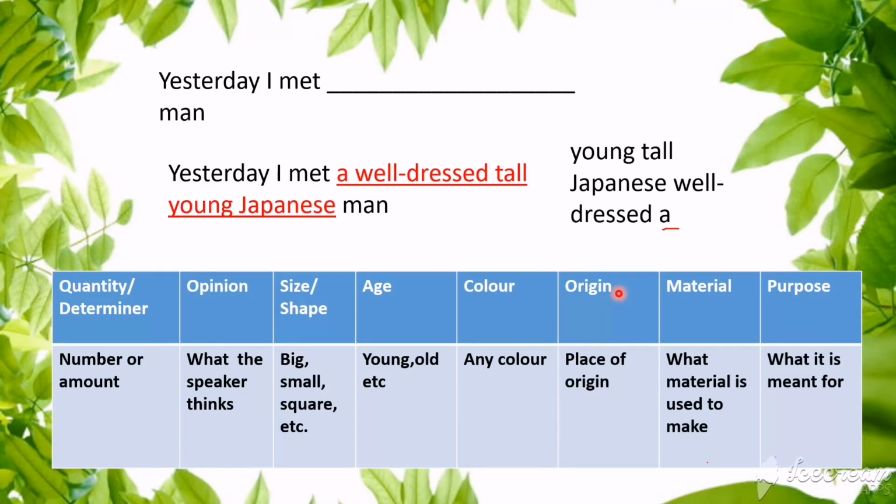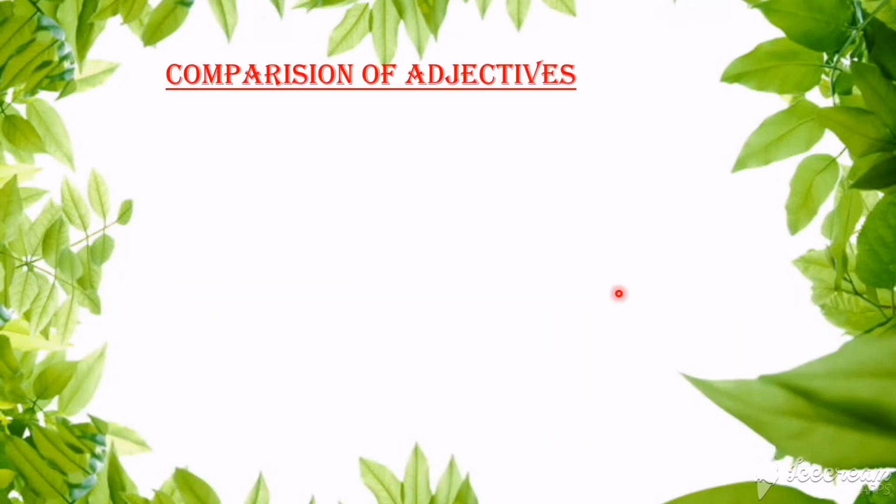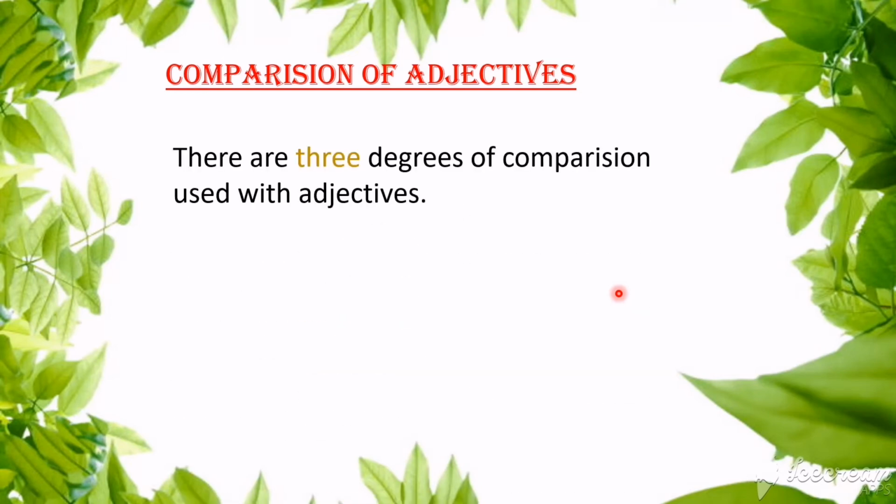Now let's look into comparison of adjectives. Comparison of adjectives means when two or more nouns are placed in a sentence, we can use comparison of adjectives to compare them.